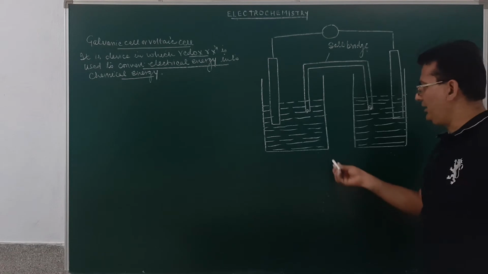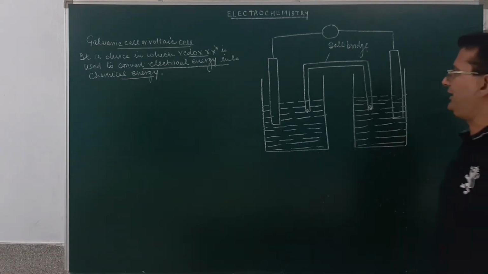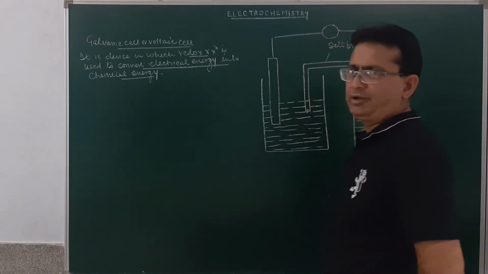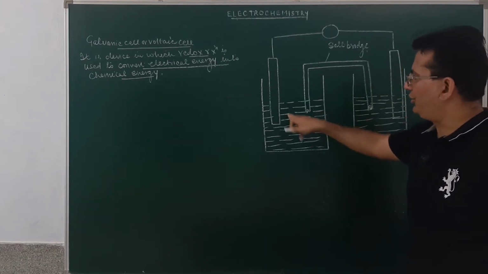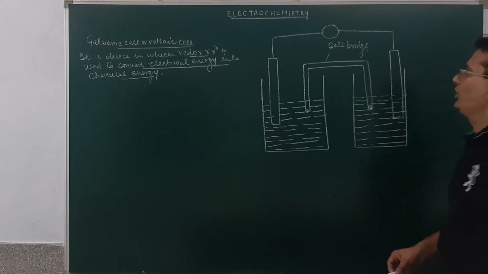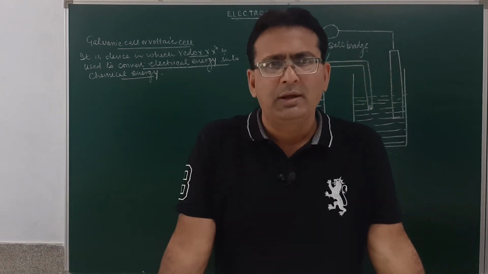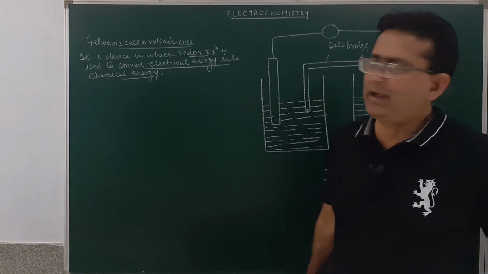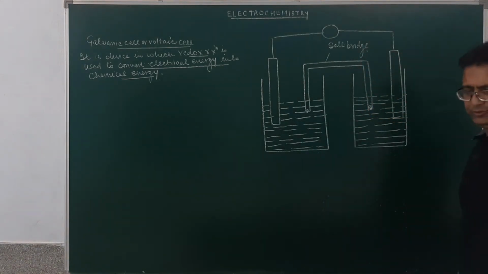In the voltaic cell, there are two half cells. In each half cell, we have an electrode dipped in the electrolytic solution. You may see over here, in this half cell, there is an electrode dipped in the electrolytic solution. Here again, there is an electrode dipped in the electrolytic solution. They are connected to the external circuit, and the internal connectivity is through the U tube called a salt bridge.